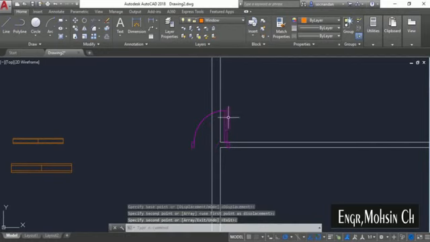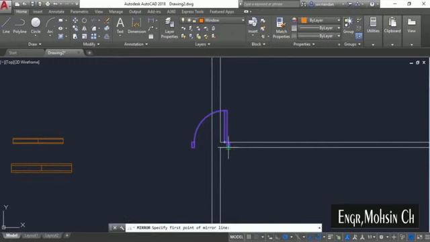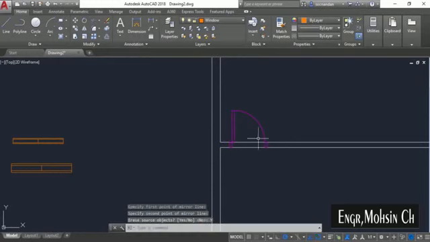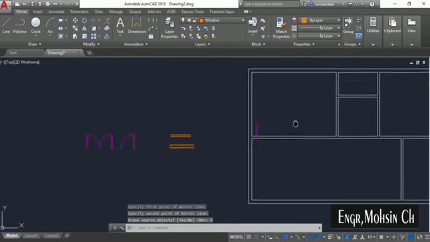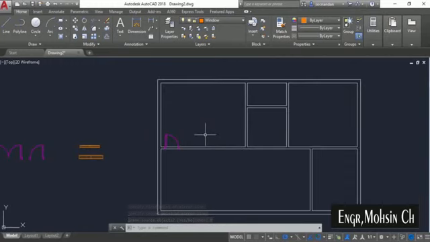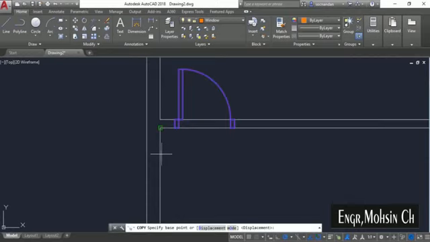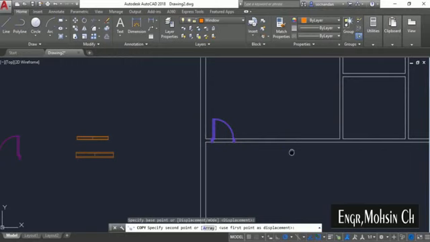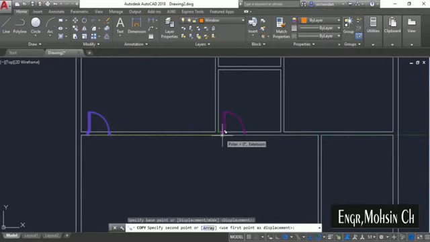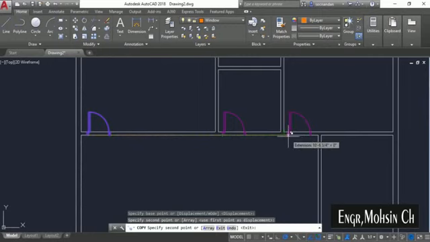Now we need to flip it, and for that I'll select it, go to this mirror tool, click on this endpoint and then click on this endpoint and select yes from erase source objects. And here we have it, the block as per our requirement. Now we can make copies of this block. So select it, make a copy and select this endpoint and move it here, close to this one, and move it once again close to this point, just like this.